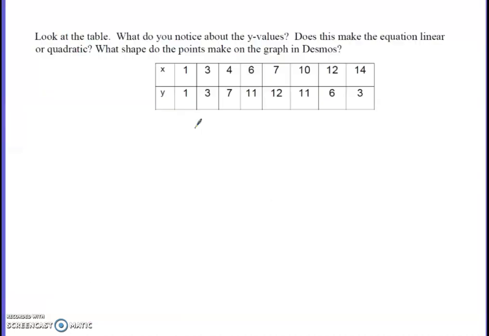And so here's another question. Look at the table. What do you notice about the y values? Is the equation linear or quadratic? Okay, so as we're moving across in x values, our data is going from 1 to 3 to 7 to 11 to 12 to 11 to 6 to 3.